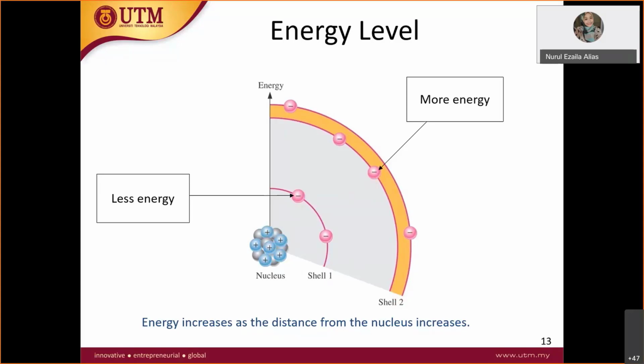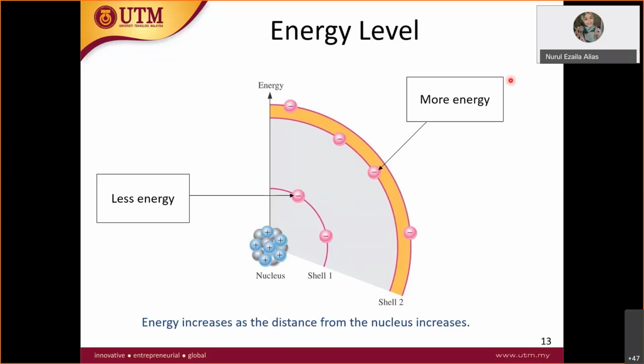It is still attracted because the nucleus has a lot of energy, but the attraction is less. Therefore, this electron needs more energy to stay here and not go out somewhere. So this is the explanation. You can listen again to my lecture or read the textbook later.